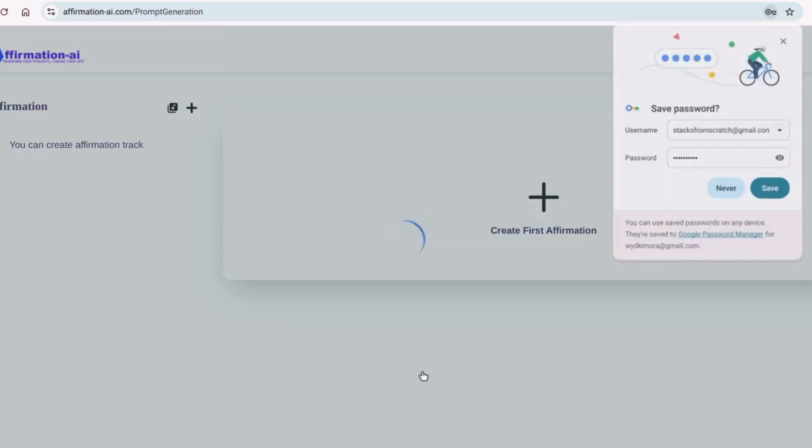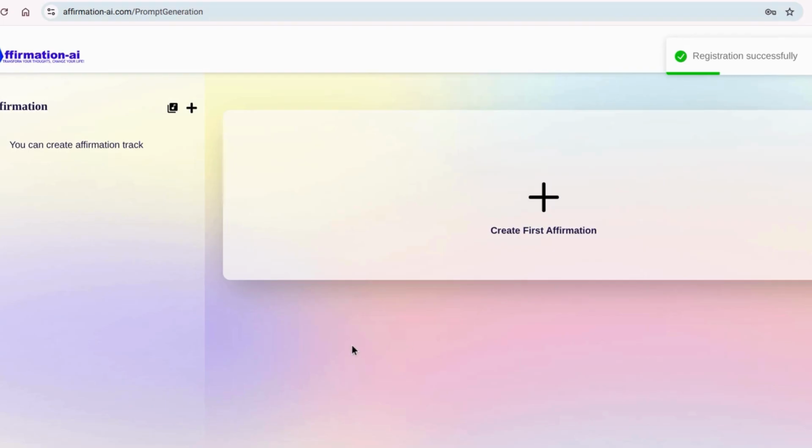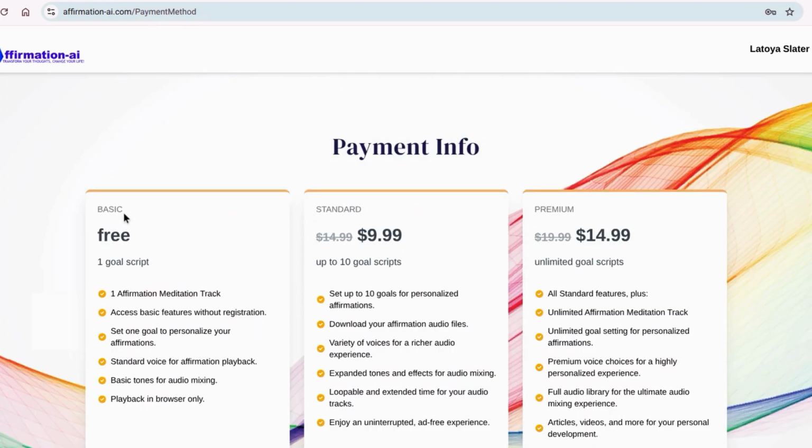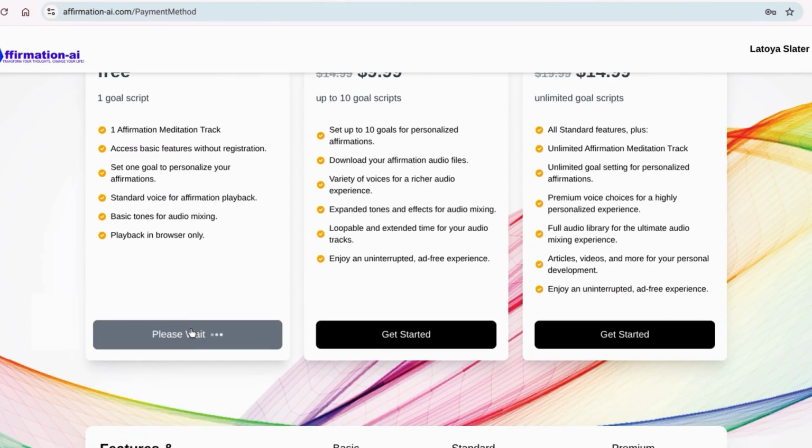So now I've got my account created. Pretty easy. Let's create our first affirmation here. All right, and so we'll click here. Let's stick with the basic for now. Let's just try it out for free. So far, I'm liking what I'm seeing.